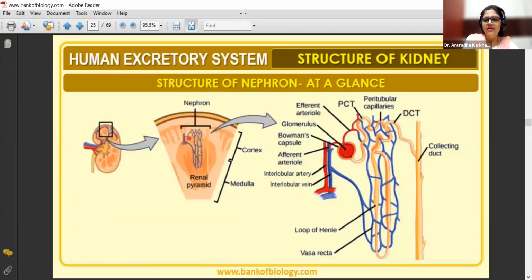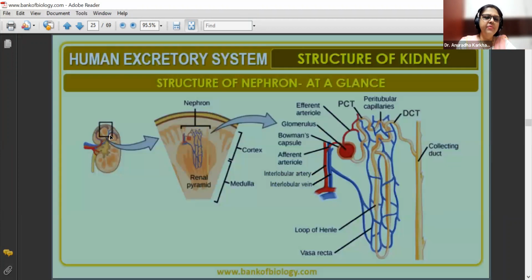Now this is again a diagram which will give you a very good idea. So this is going to be your kidney. Okay. When we zoom this, we can see this renal pyramid. यहाँ पर है. Here you can see the nephron. This is the cortex. This is the medulla. Okay. When you zoom this, you can see it very nicely. Please pay attention to whatever diagram I'm showing right now. It's very crucial for you all to understand.